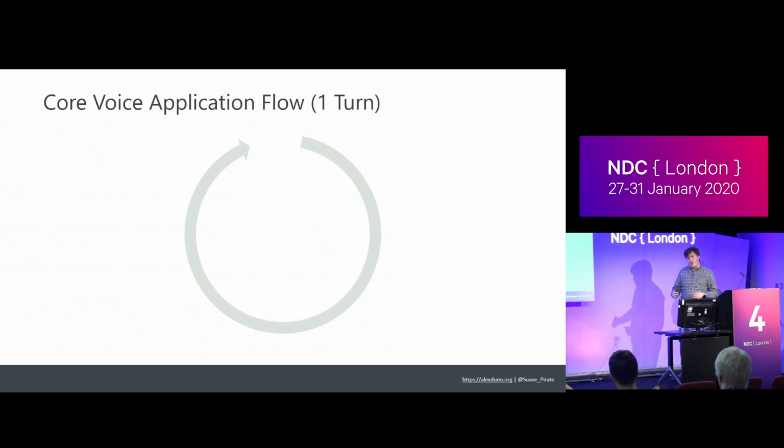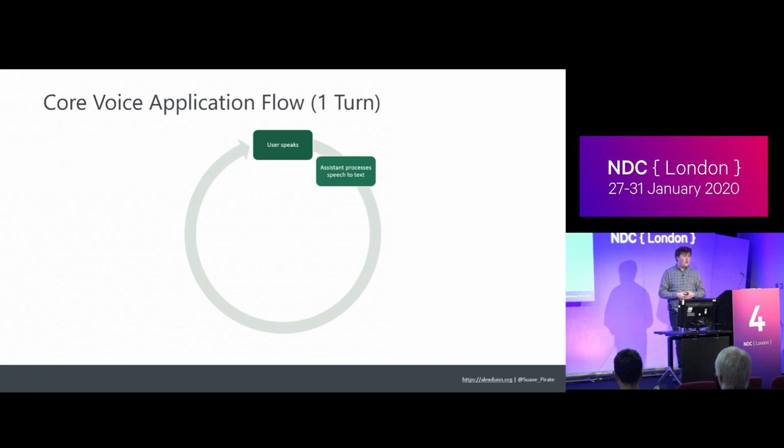So it all sort of starts with what's called a conversation turn. There's a number of steps involved in this, but basically it all has to start with the user speaking. If you're chatting with a bot, because again, it doesn't have to be voice, the user has to say something. It'd be a little uncomfortable if Amazon just popped up and started talking to me first. I'd probably unplug it myself, but it starts with someone else speaking to the device. That then runs through the assistant-level stuff that we don't necessarily have control over. That's automatic speech recognition, where we take the speech that the person said, the audio file, and turn it to text. Like I said, we don't really touch that very much in the proprietary first-party voice assistant. If you're building your own, then you do have to do that.